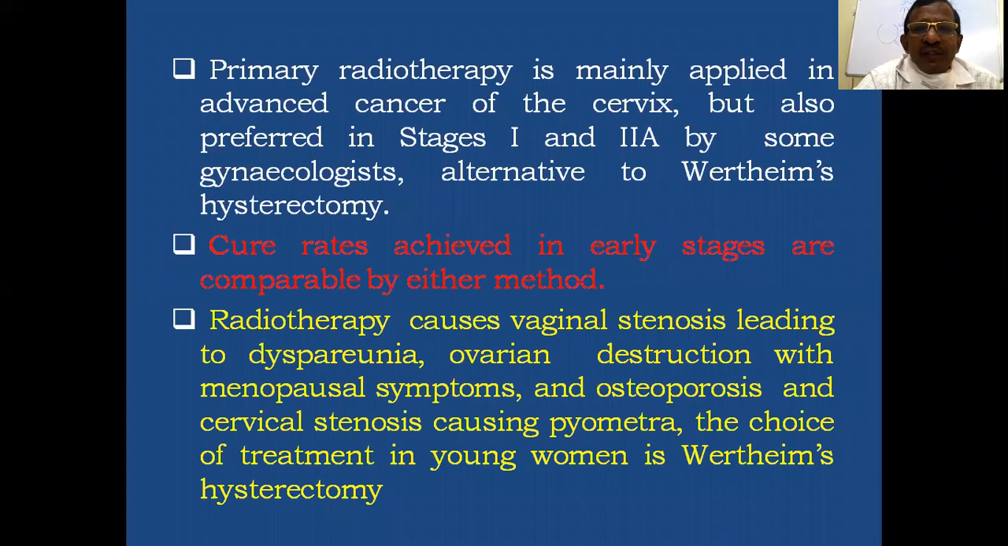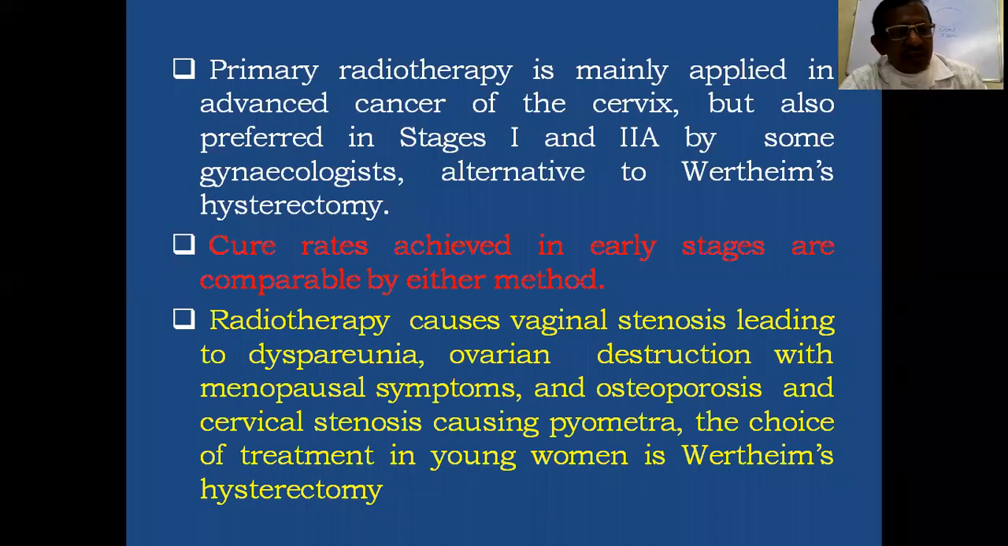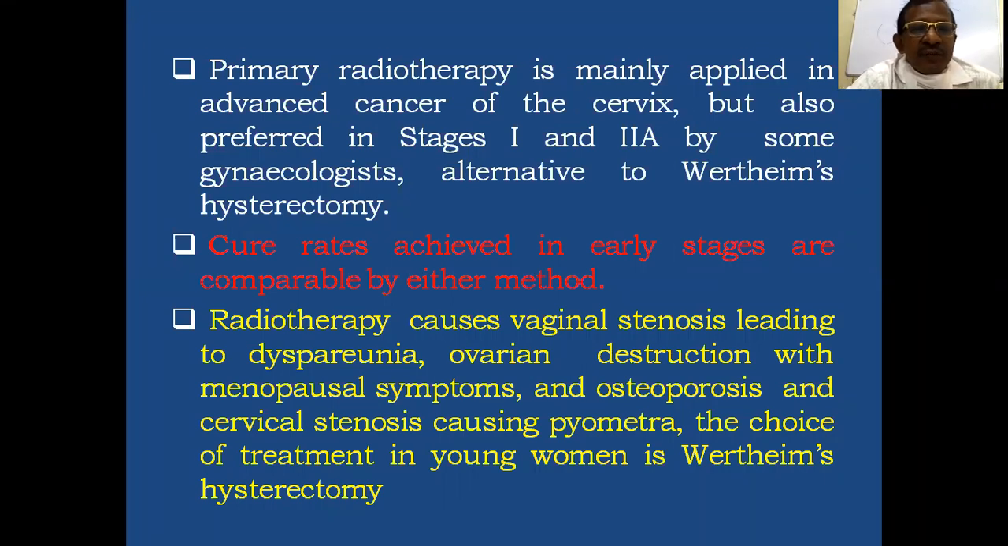Then primary radiotherapy is mainly applied in advanced cancer of the cervix, but also preferred in stage 1 and 2A by some gynecologists, as an alternative to Wertheim's hysterectomy. So in all stages of the cancer cervix, radiotherapy can be given, but up to stage 2A surgery or radiotherapy is ideal. In comparison to surgery, radiotherapy also gives the same survival rate or cure rate. So cure rate achieved in early stages is comparable by either method.